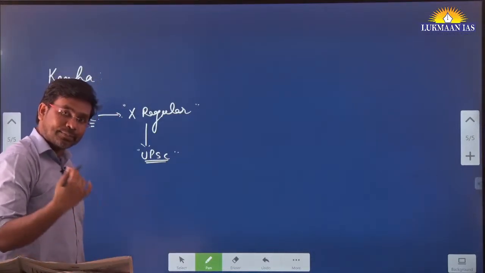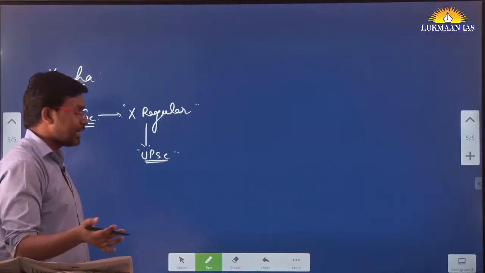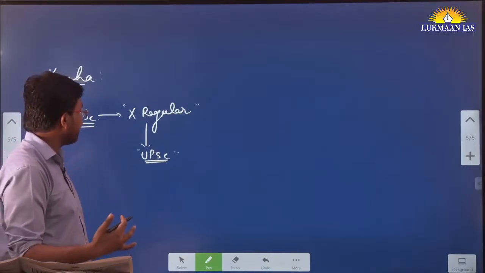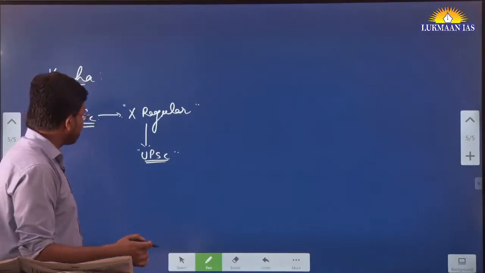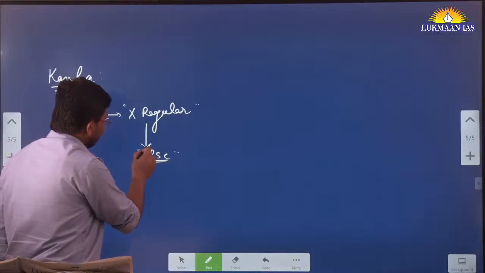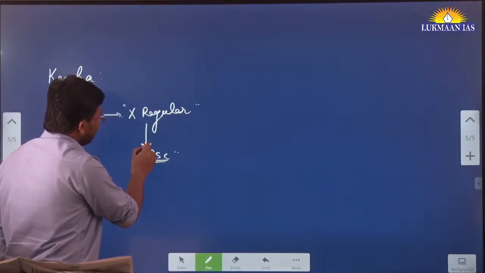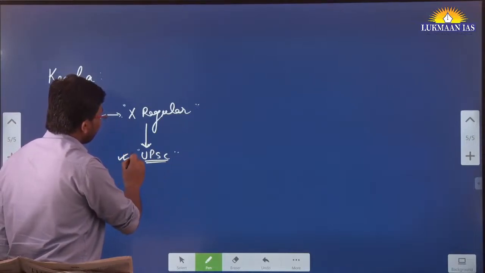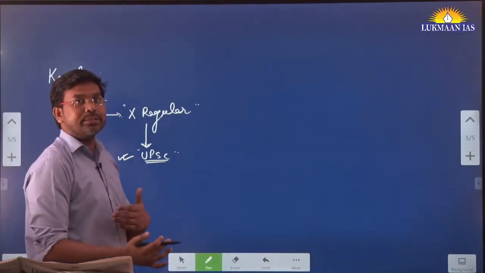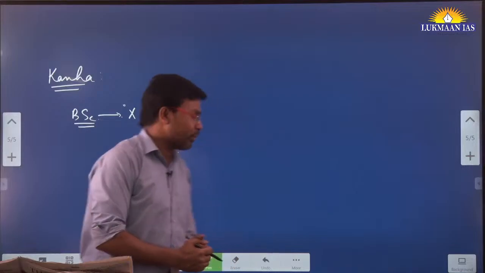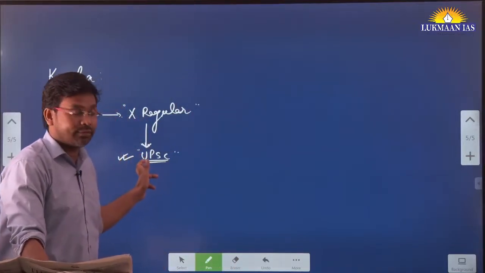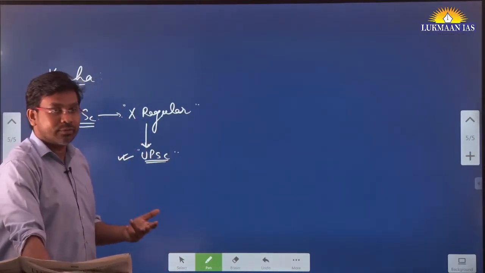So if it is possible for you, if it is allowed, that you do the BSc in distance mode or dummy format, then if it is possible, you can do it and you can prepare for UPSC, because UPSC preparation is going to take time, okay? It takes 2 years of time, maybe more than 2 years for preparation.